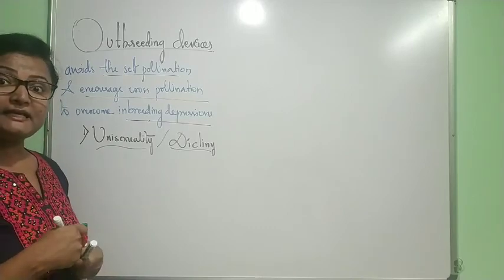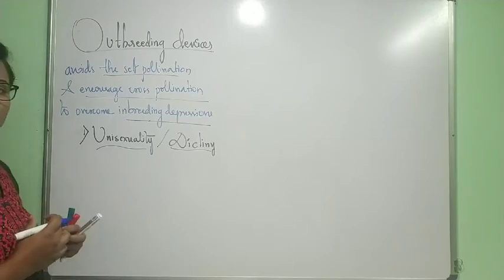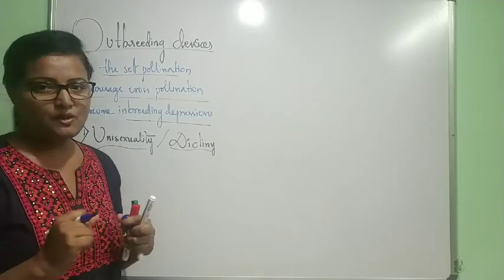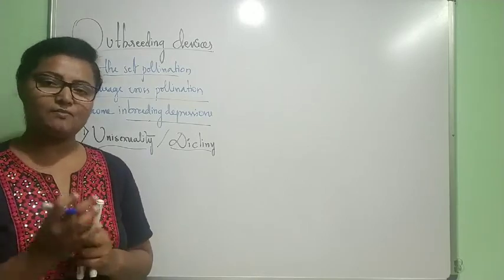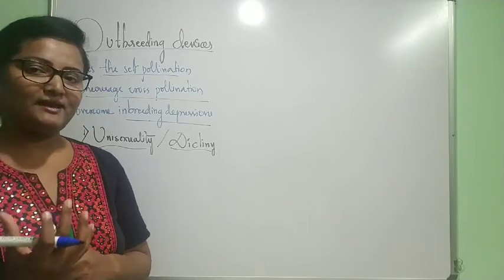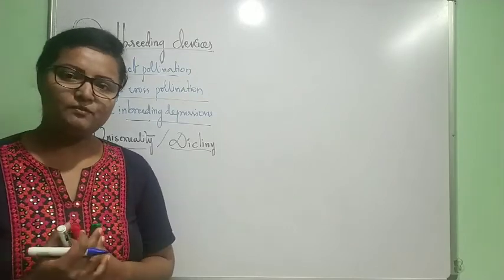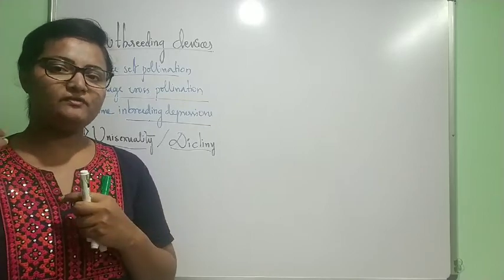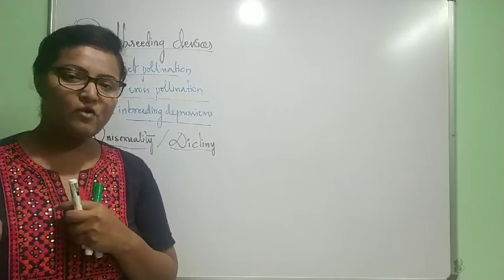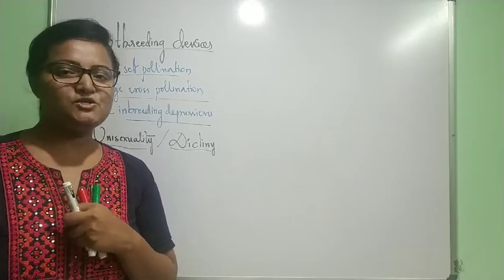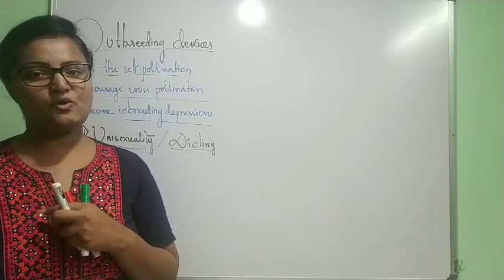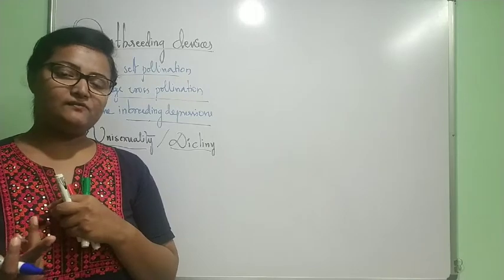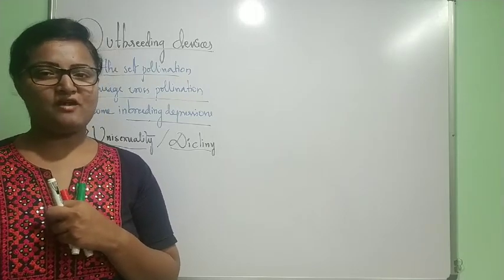Unisexuality and dicliny. Because of bisexual flowers there must be self-pollination; bisexual flowers help to perform self-pollination. If they are not bisexual at all, if they are unisexual itself, then what happens? They must and should undergo cross-pollination. So plants will produce unisexual flowers.